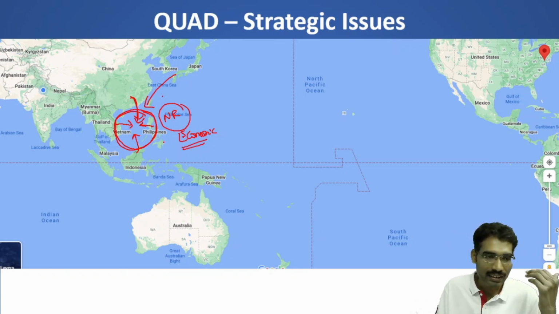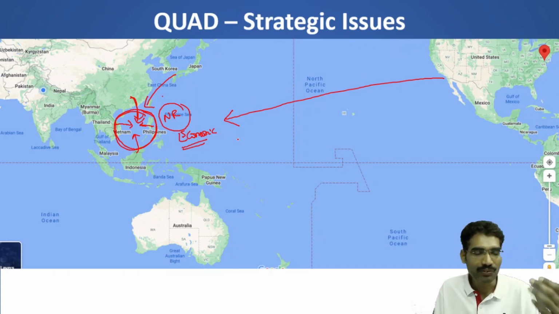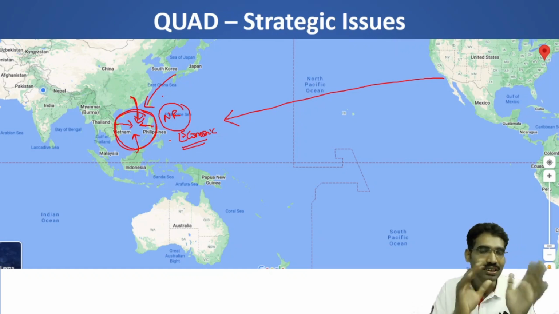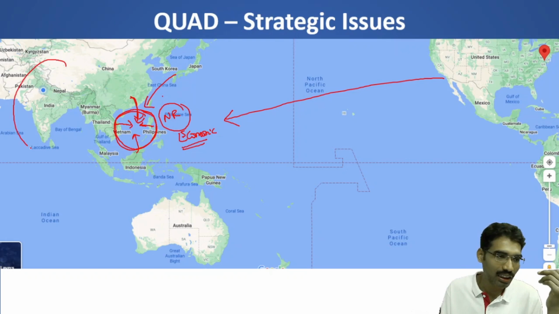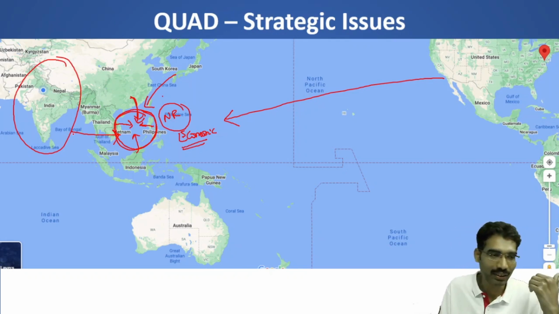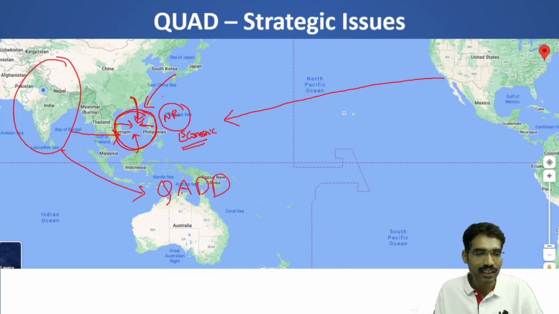That is why these countries depend on major powers like USA. So in that context, if USA has a foreign policy which specifically talks about this particular region, it is going to have implications on the security of this region. India cannot leave this region alone, because whatever is happening here is going to have a direct impact on India's security as well. So that is why India participated in the Quadrilateral Security Dialogue.